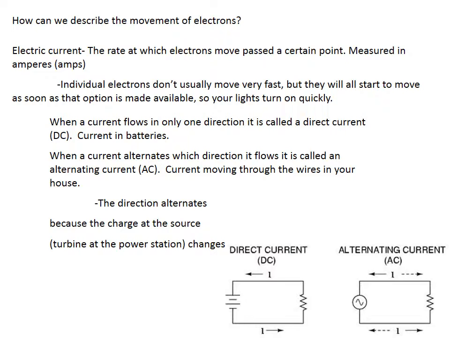When a current alternates in which direction it flows, it is called an alternating current, or AC. The currents moving through the wires in your house are an example of an alternating current. Sometimes the current moves one way through your house, sometimes it turns around and goes the other. The direction alternates because the charge at the source, meaning the turbine at the power station, changes.